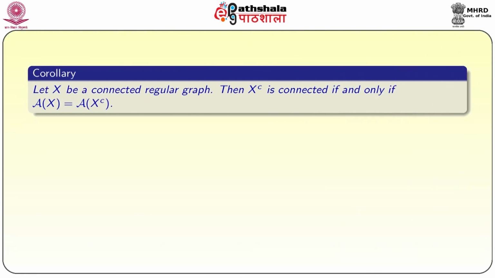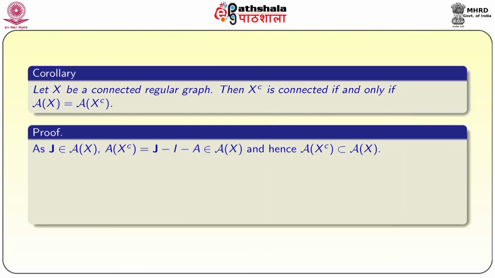Now, as a corollary to this result, X is a connected regular graph and X complement is also connected, if and only if the adjacency algebra of X equals the adjacency algebra of X complement. That means both algebras coincide when both X as well as X complement are connected. The proof is easy. Since X is connected and regular, we proved earlier that J is a polynomial in the matrix A, or J belongs to the adjacency algebra of X. So, the adjacency matrix of X complement is equal to J minus I minus A.